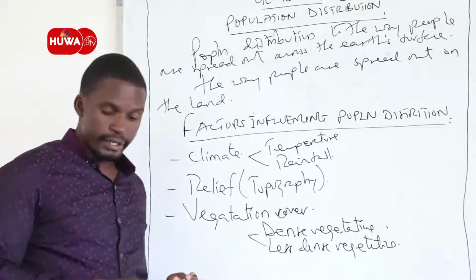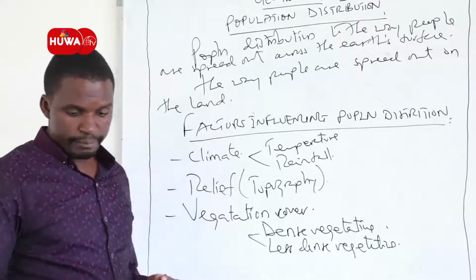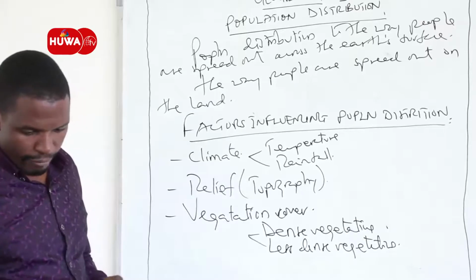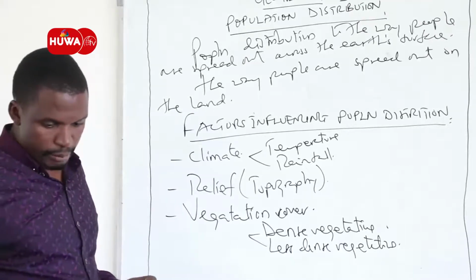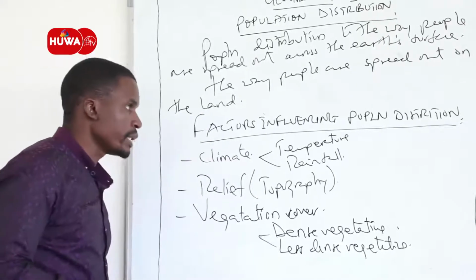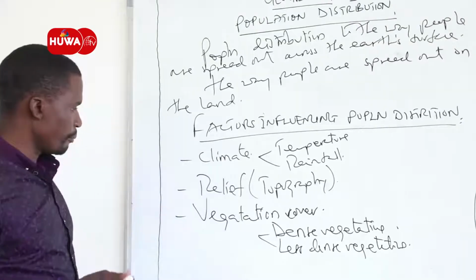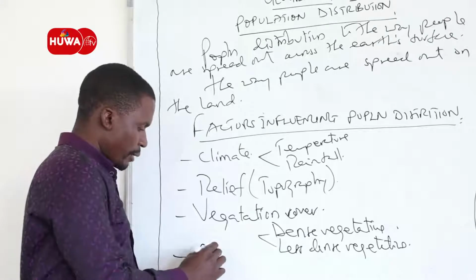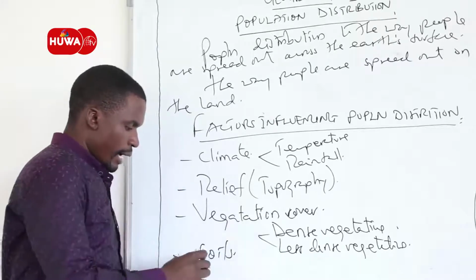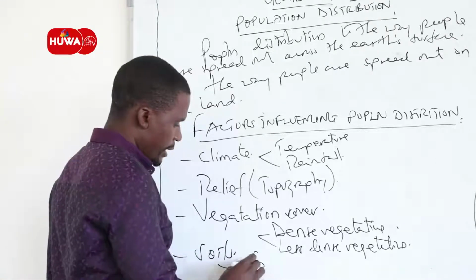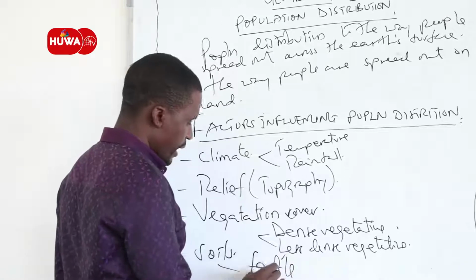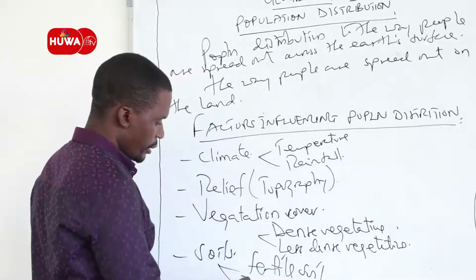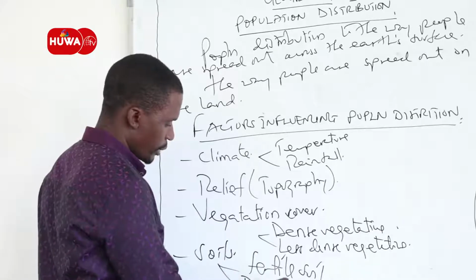This also can be a driving factor that can influence population to vary from place to place, and therefore cause the population distribution of the earth's surface to be uneven. Also, we have another factor which is soil. Under soil, we compare the areas with fertile soil versus those with infertile soil.